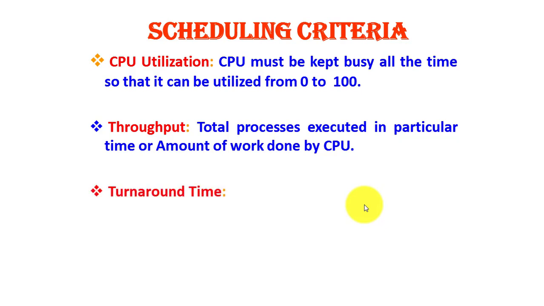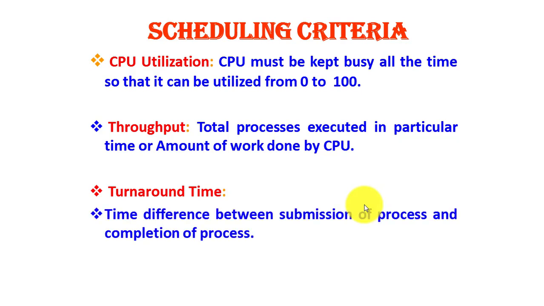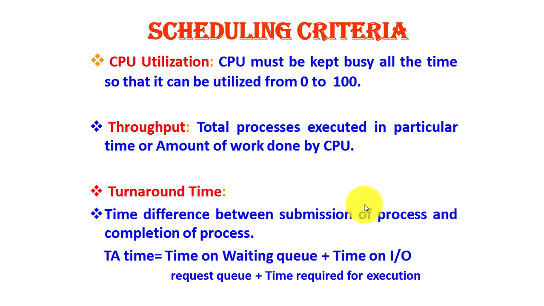Then the third criterion is turnaround time. It is the time difference between submission of a process and the completion of the process. Or another way, you could use this formula: turnaround time equals time on the waiting queue plus time on the IO request queue plus time required for execution.